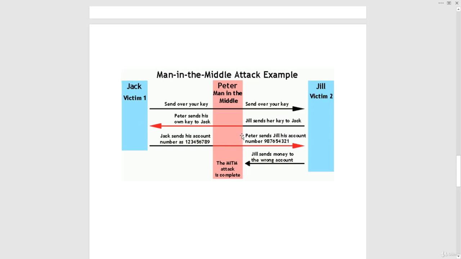So this is the man in the middle. We'll now see how this man in the middle framework works in live action. That will be covered in the next lecture, and will be done with the help of Kali Linux.